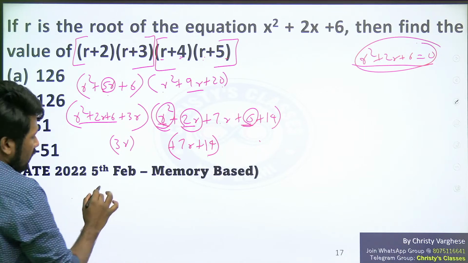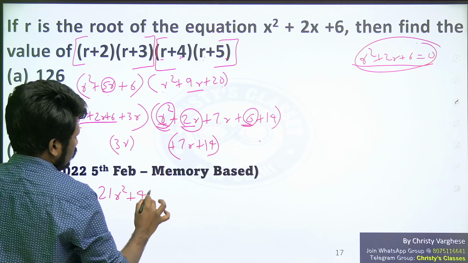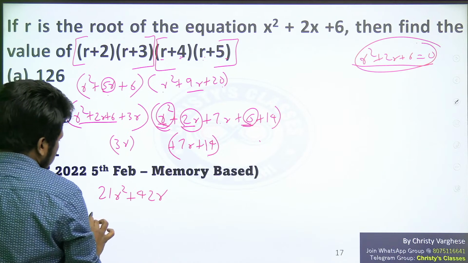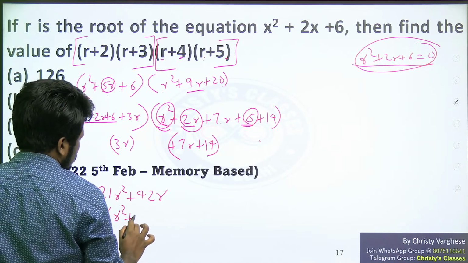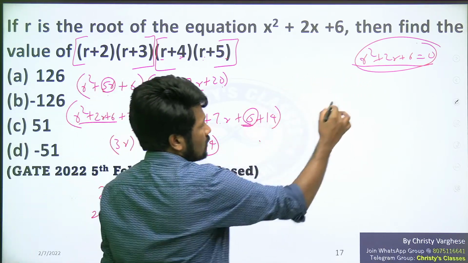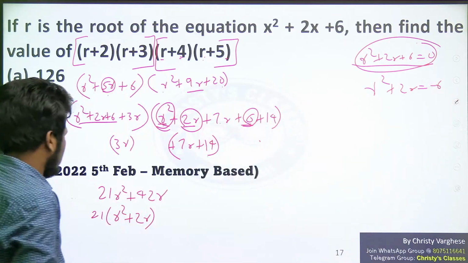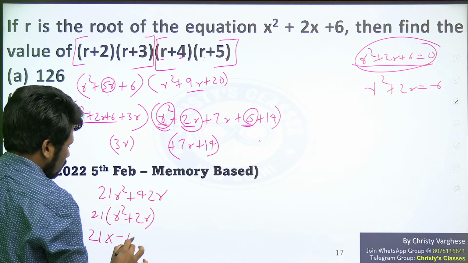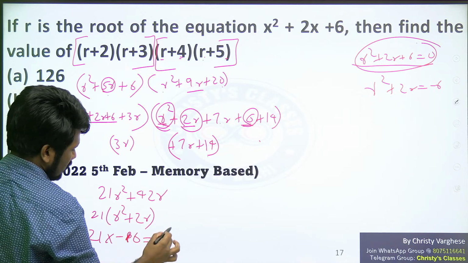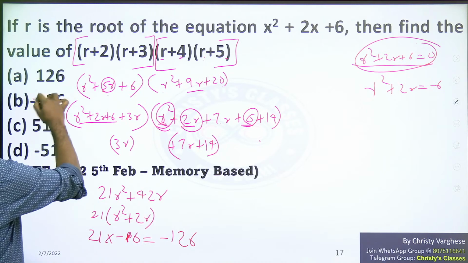Open up the brackets and multiply. That is 21r square plus 14 into 3r, 42r. Take 21 outside, r square plus 2r you will get. Look at this. R square plus 2r plus 6 is 0. So r square plus 2r will be what? Minus 6 now. So substitute this minus 6 directly here. 21 into minus 6 is minus 126. So minus 126 will be the correct answer.